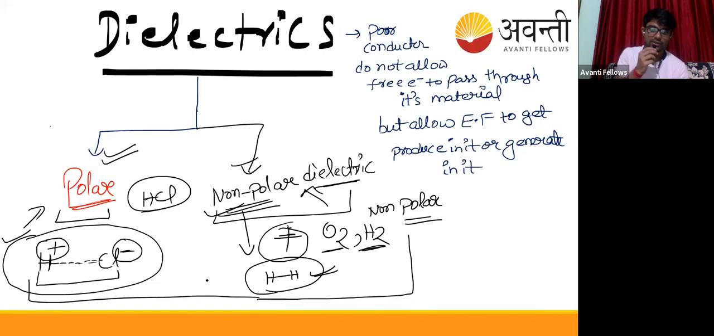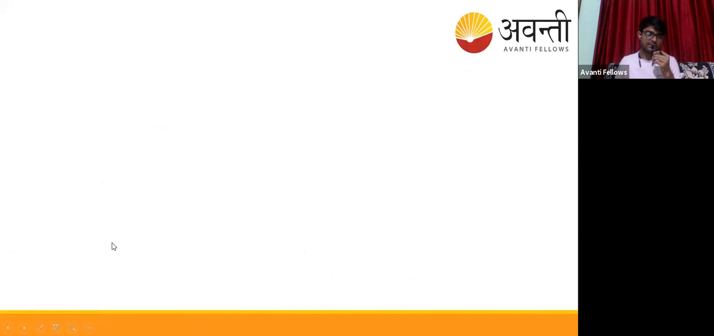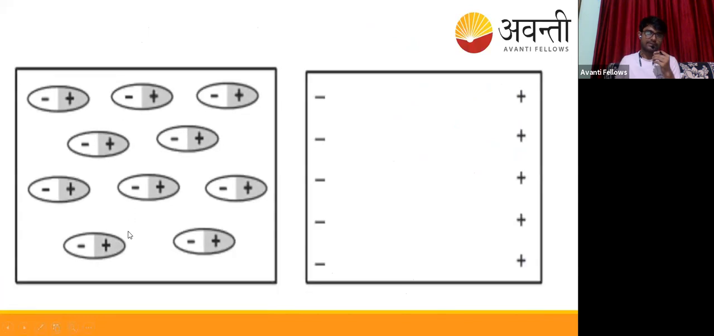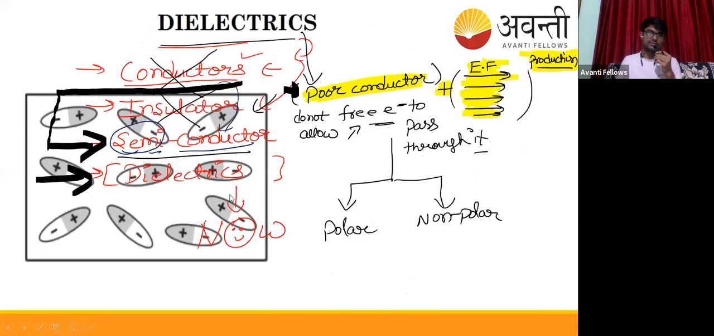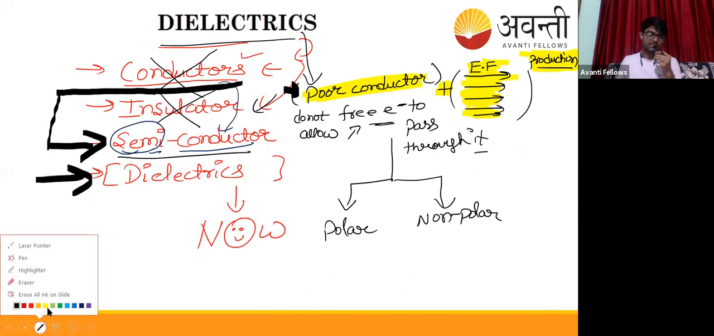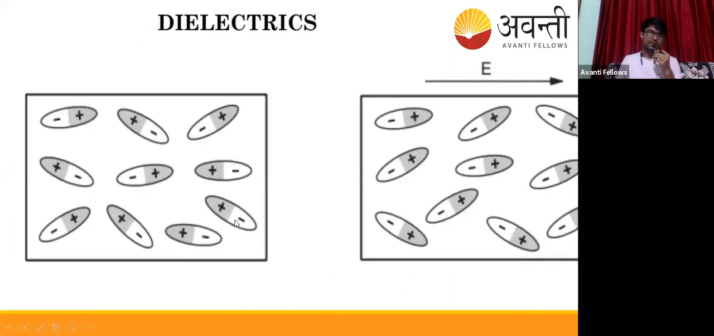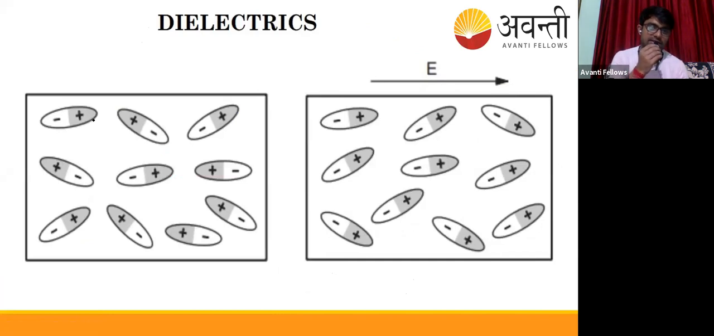So this is about polar and non-polar. Now let us go back to the slides I have shown you. This was the thing I showed you. See, the example of HCl I told you now: whatever the dielectric is, maybe it is polar or maybe it is non-polar.